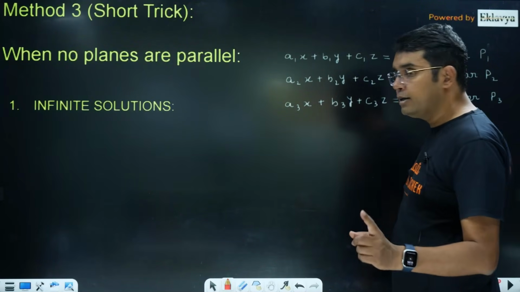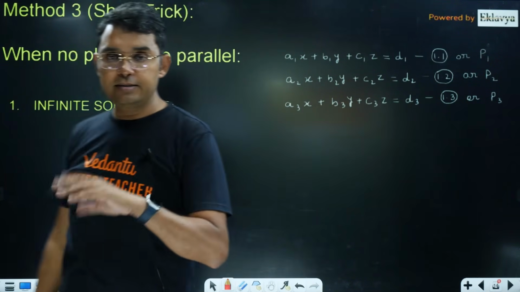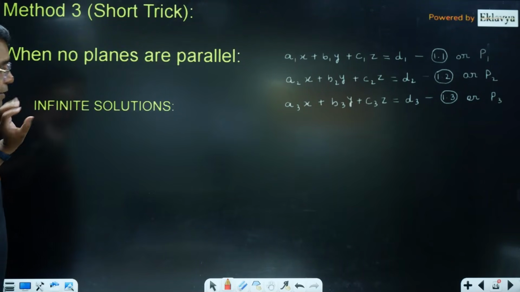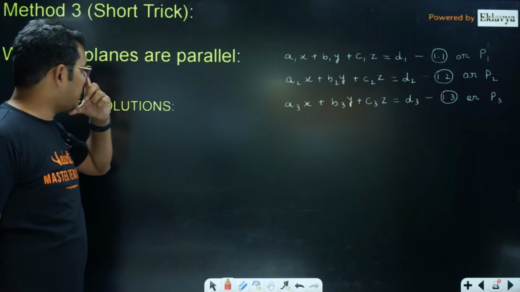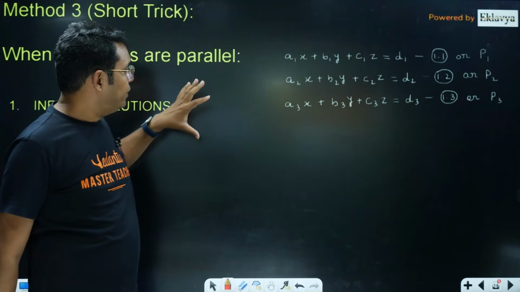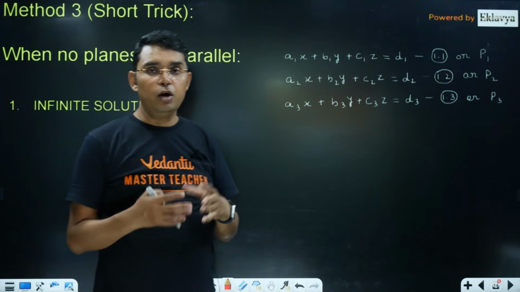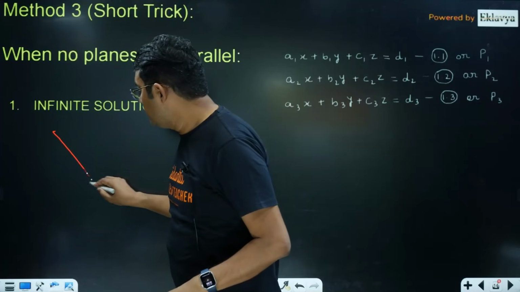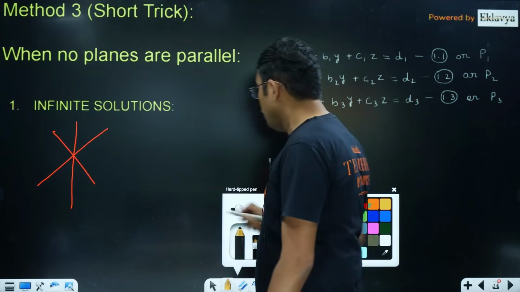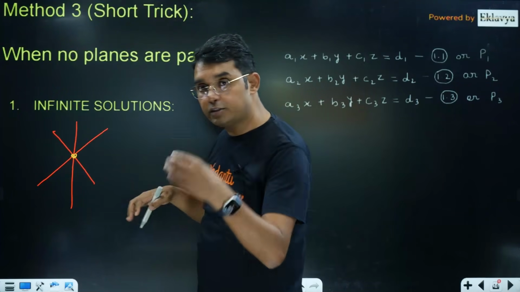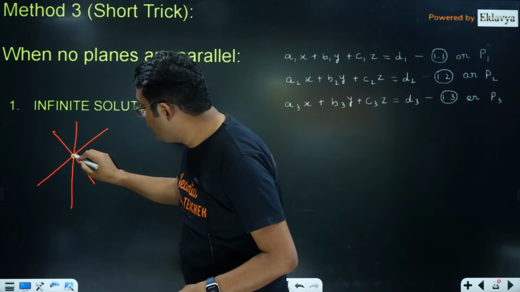I will not use determinant, I will not use matrix. Please see how. I have taken the case of infinite solution first. Suppose you are having three planes which are having a common line of intersection. So these three planes are like this, and the common line of intersection is this, that is the cross section. So you can imagine the line going into the plane.